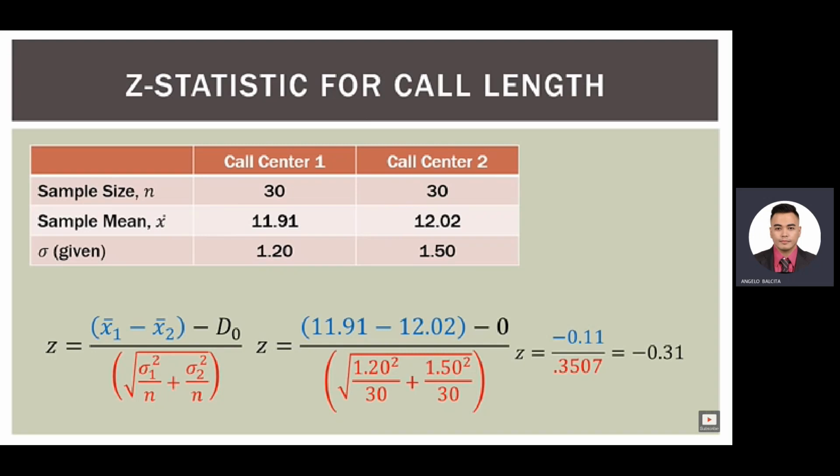So when we divide negative 0.11 minutes by the standard error of 0.3507, we get a z-score of negative 0.31. The negative 0.11 minutes is 0.31 z's below 0. And again, we'll see how that works in the next slide visually. But remember, we're calculating a z-score here.